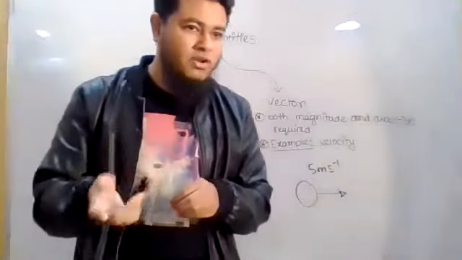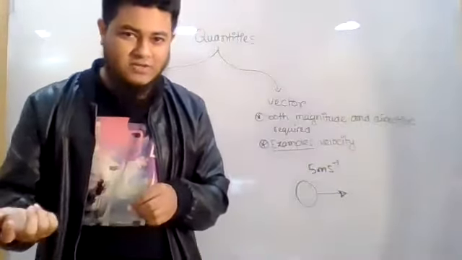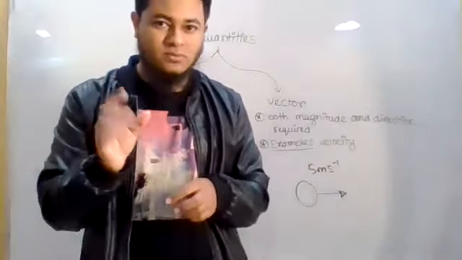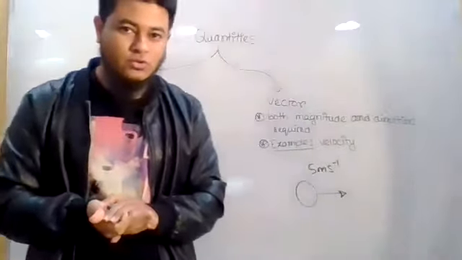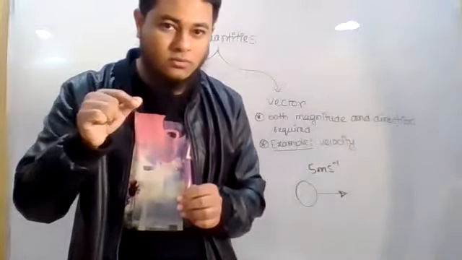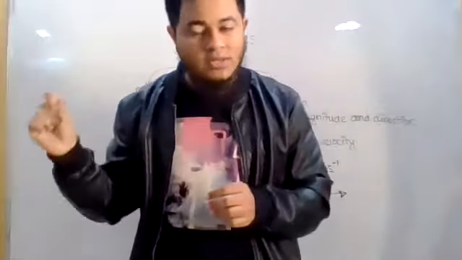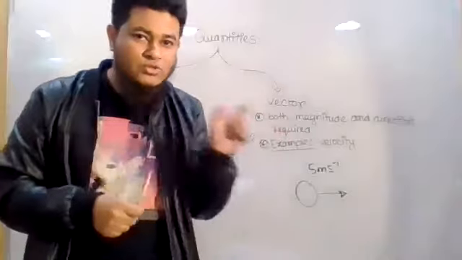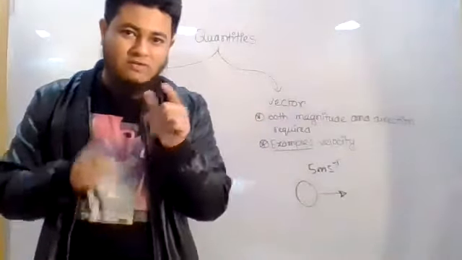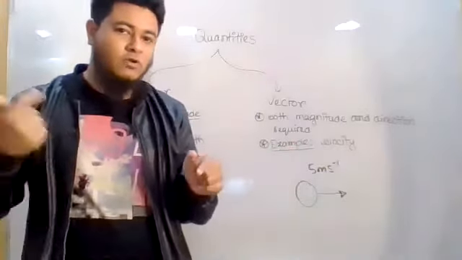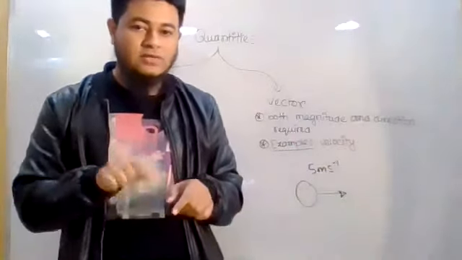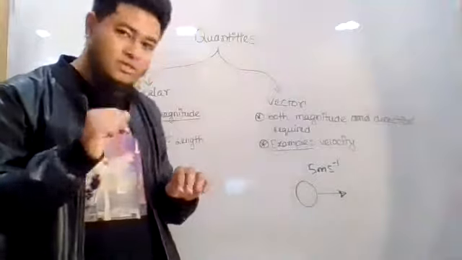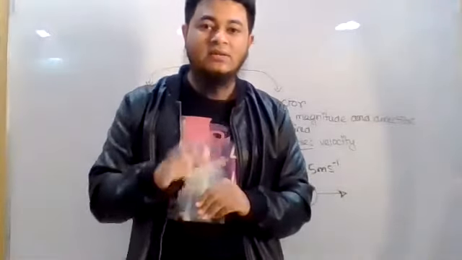Whenever we say that my weight is 65 kg, it is actually a misconception. It is not actually my weight, it is actually my mass. Inshallah later about it you will get to know. Mass is what we say in Bangla as 'bhor'. Our mass is 65 kg or 70 kg. Weight is what we call 'ojon'. You have already learned how weight is measured: W is equal to mg, mass times acceleration due to gravity. When you calculate that, you get weight. What we normally measure is not our weight, it is our mass. So what you said is correct, mass is a quantity that doesn't require any direction.